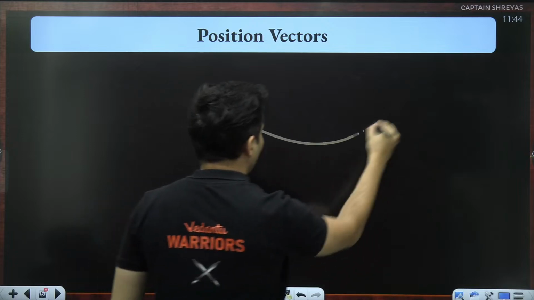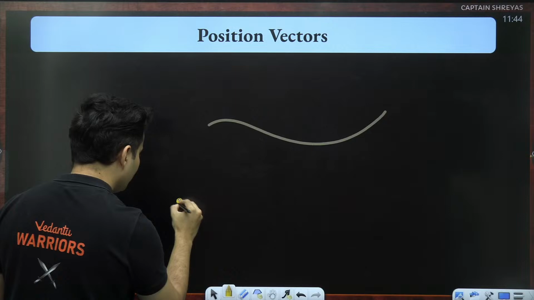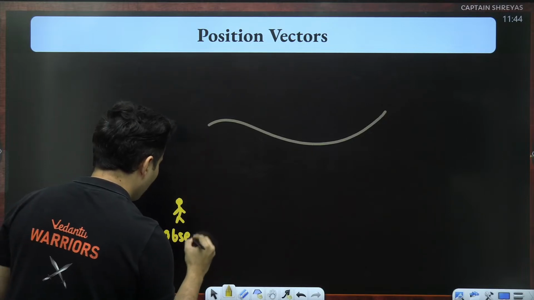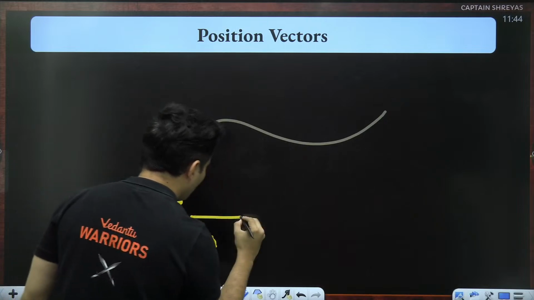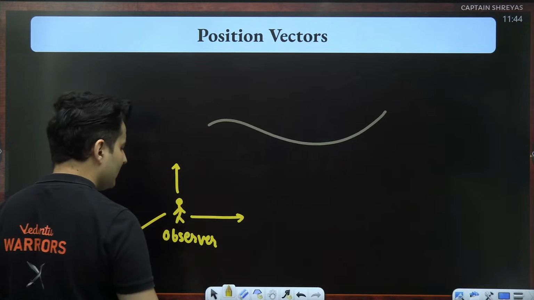So if this is the path taken by the particle, and this is our Pandu observer. Observer is also called the frame of reference. So we'll have X, Y, and Z axes.